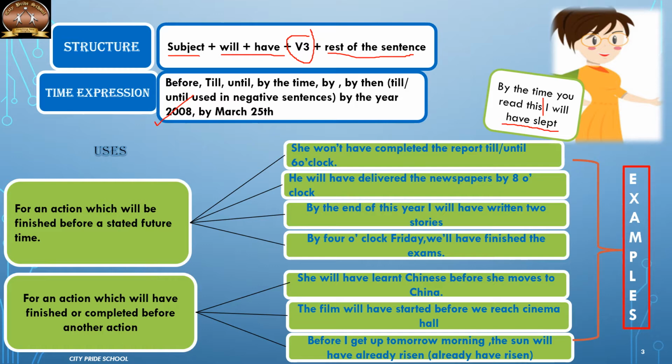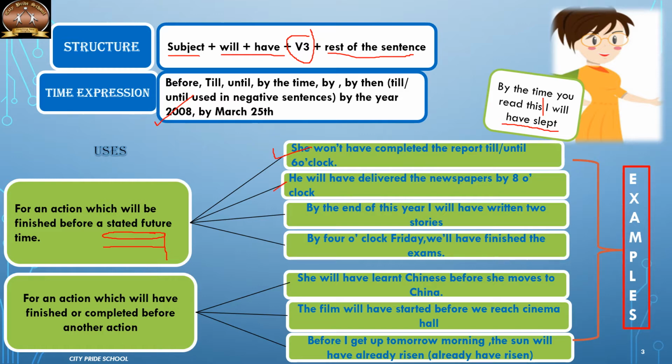The first use is for an action which will be finished before a stated future time. So we have to state a future time, and before this the action will get completed. The first example is, she won't have completed the report till, until 6 o'clock. So it's a negative sentence, of course. So by 6 o'clock, this action will not have been completed.